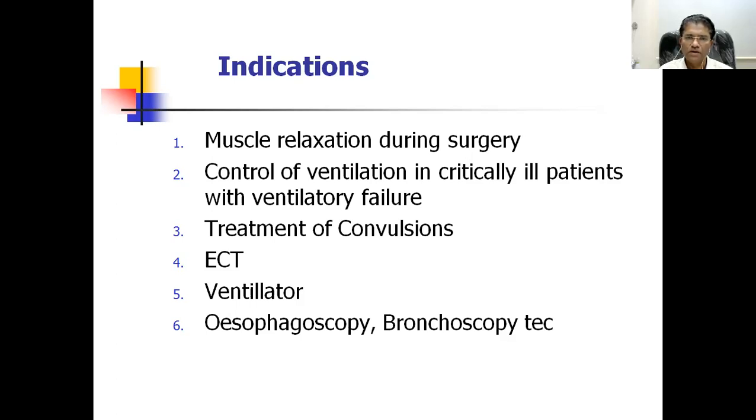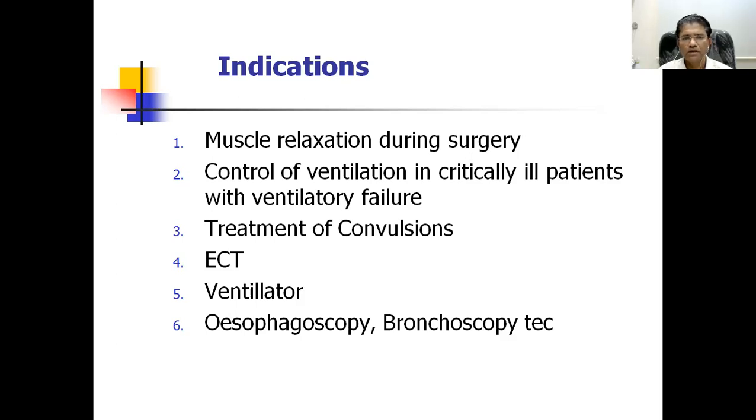Another use: when we apply the ventilator to a critically ill patient, the diaphragm should be well paralyzed. If the diaphragm is well paralyzed, then the machine can synchronize with the inspiration and the expiration, and there will be better oxygenation.